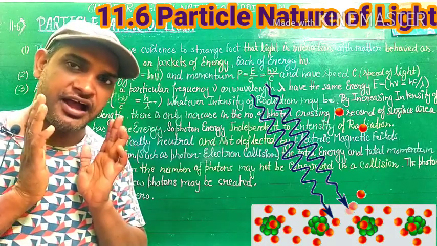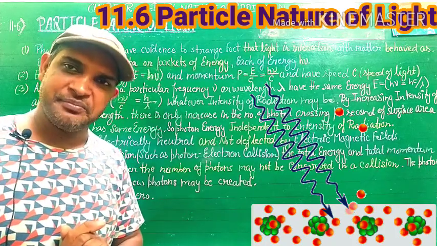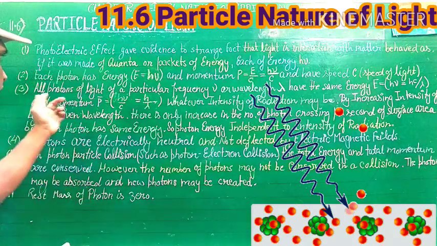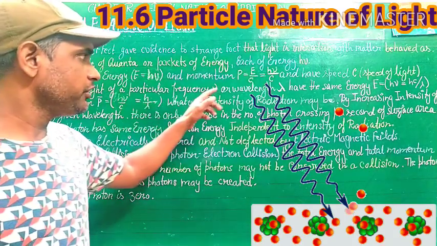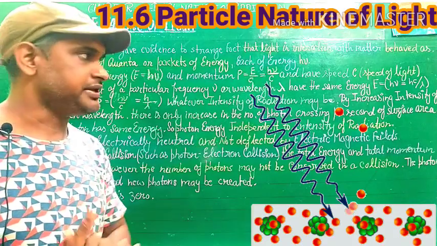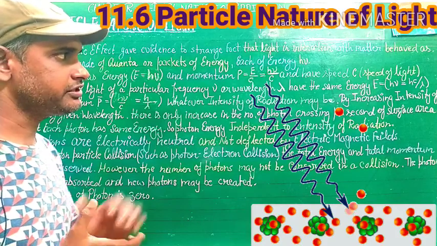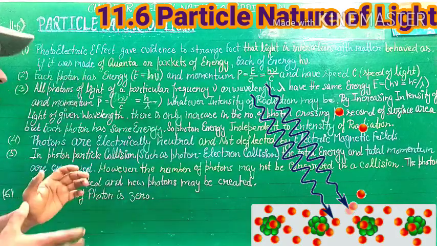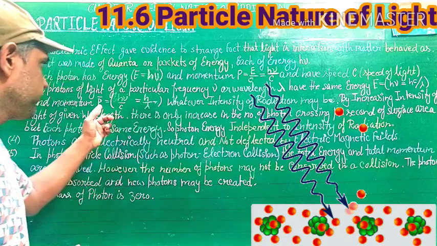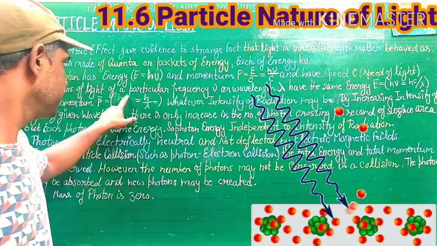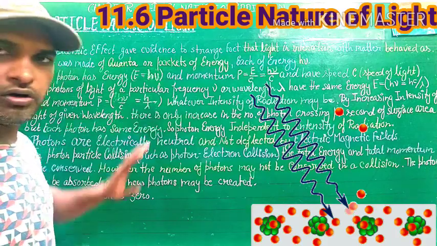That is, all photons of light of a particular frequency nu or wavelength lambda have the same energy E equals h nu, where nu is the frequency, c upon lambda, and momentum is E upon c. We write h nu upon c, and with nu equal to c upon lambda, c cancels out and we get h upon lambda.